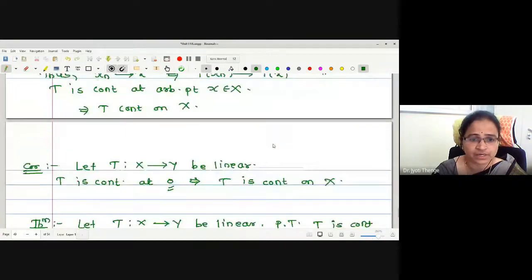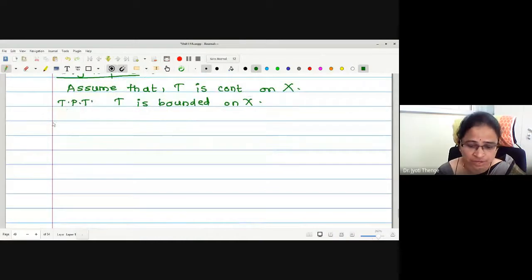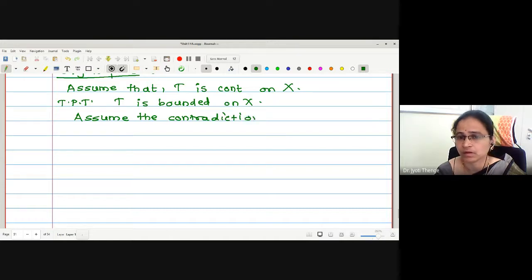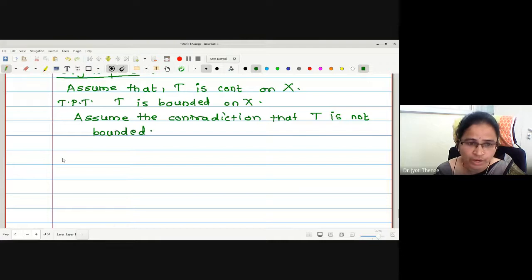Okay, then let us come to the proof. Here we are going to assume the contradiction that T is not bounded. Look what I am going to say. There exists no k greater than 0.